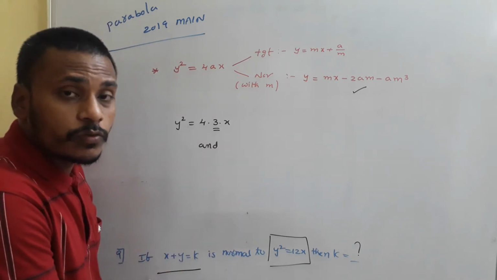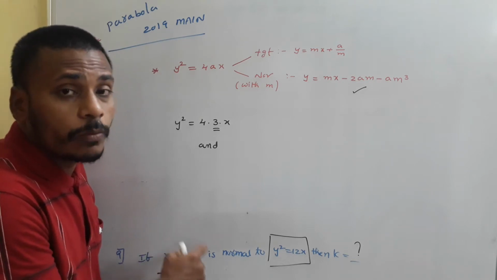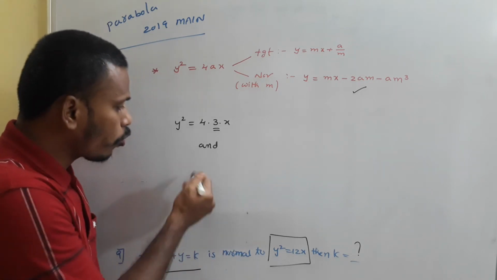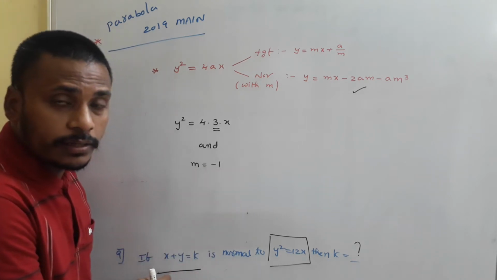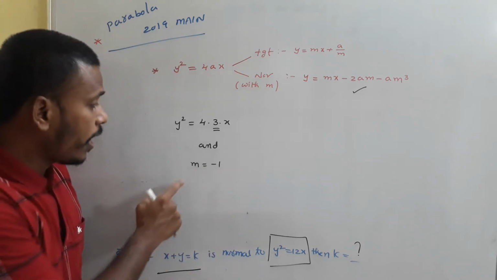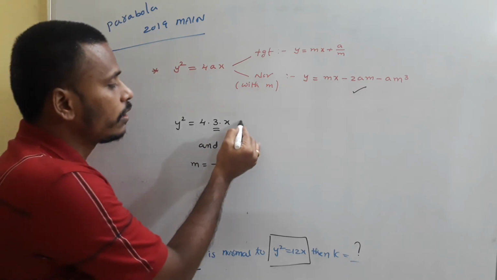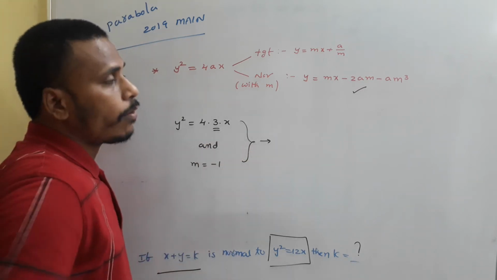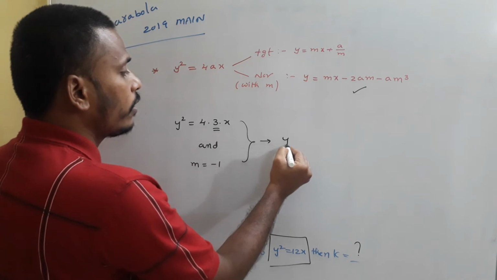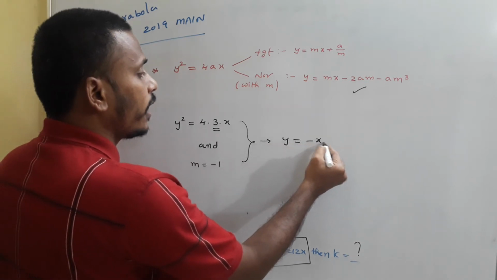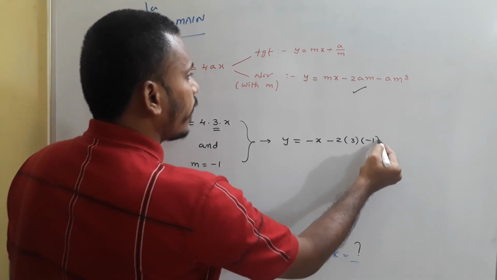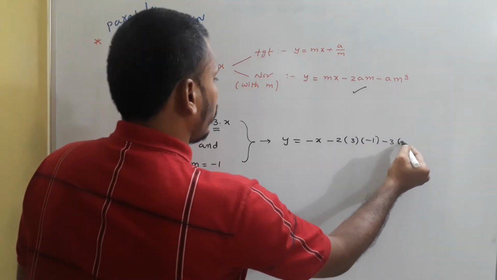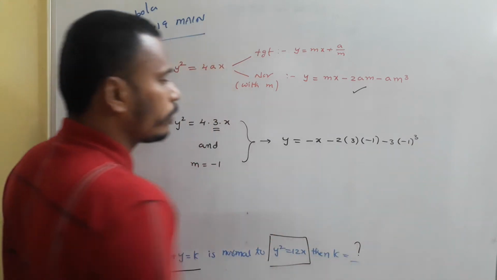Since the line x plus y is equal to k is a normal for the given parabola, what is the slope of this line? The slope of this line is minus 1, so m is minus 1 and a is 3. With this, the general form of the normal is y is equal to mx minus 2am minus am cube, which gives y is equal to minus x minus 2 into 3 into minus 1 minus 3 into (minus 1) cube.